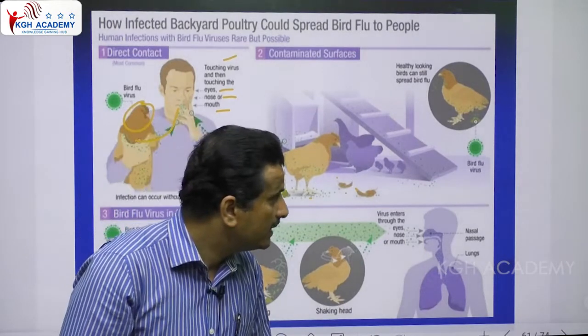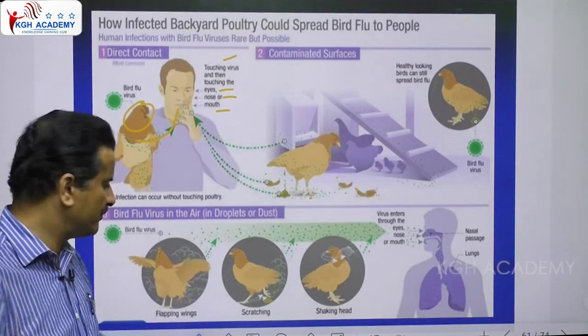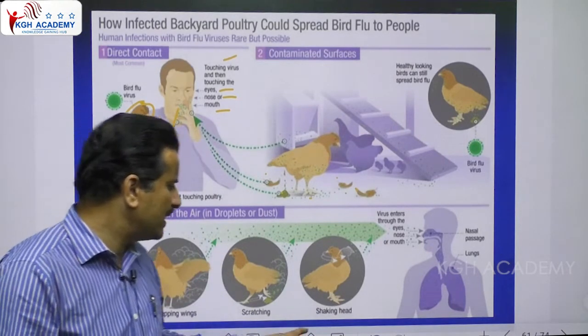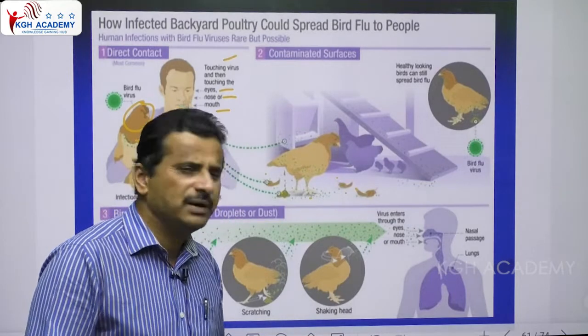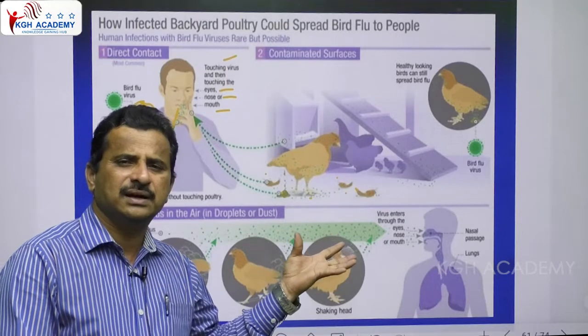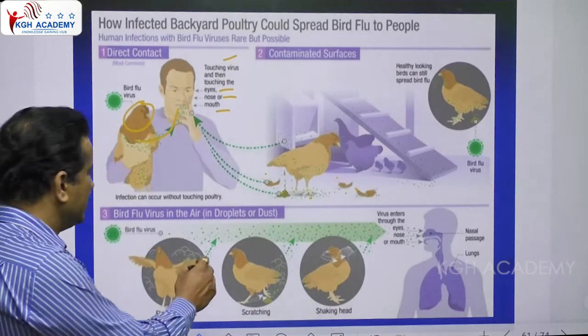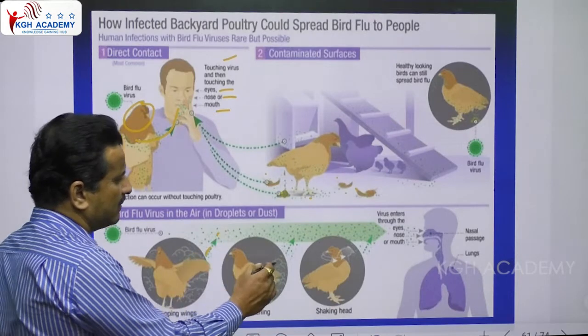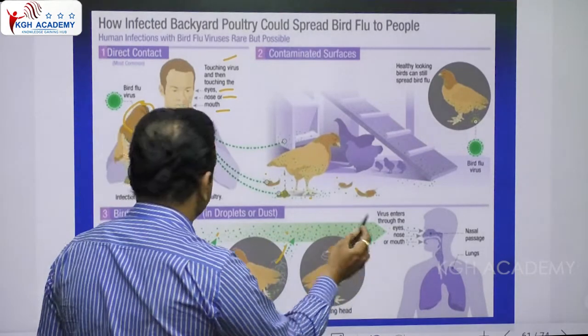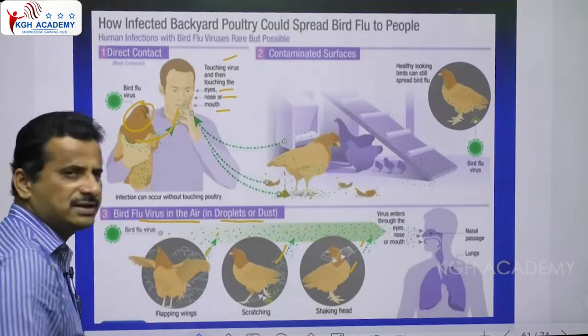Okay, and see here, flapping wings, moving wings, scratching and shaking the head. Because of all these reasons, what happens? The virus spreads into the surrounding area and enters the air. You can see here the bird flu virus in the air, in droplets or dust.